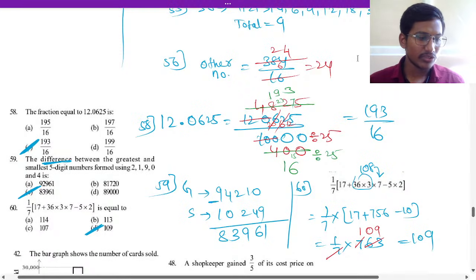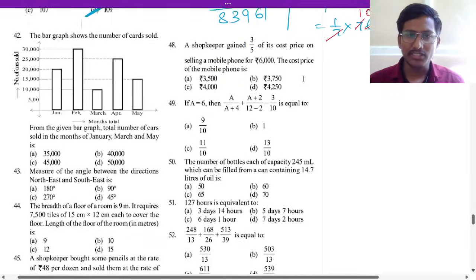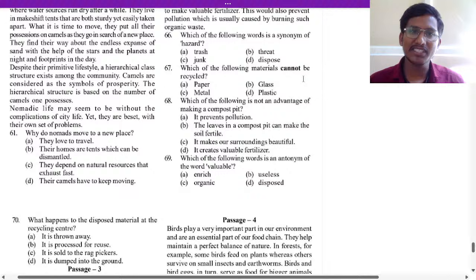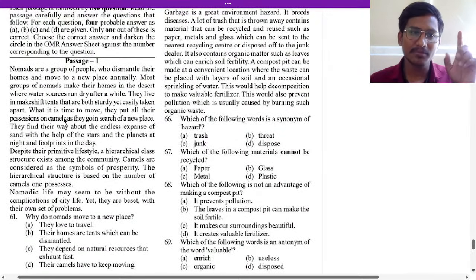Okay now, good. So now let us go to the English part, students. We'll go to the English part now. So the first passage is what? This is the first passage.